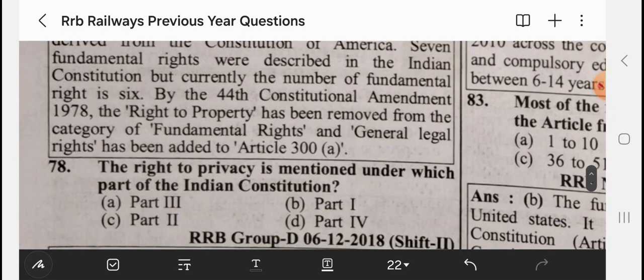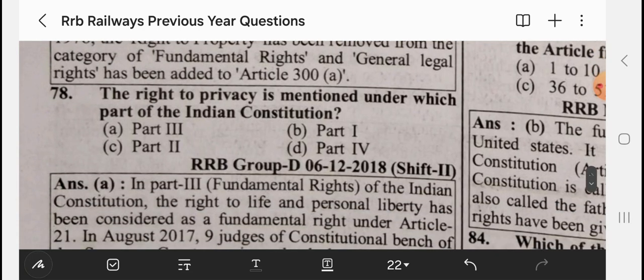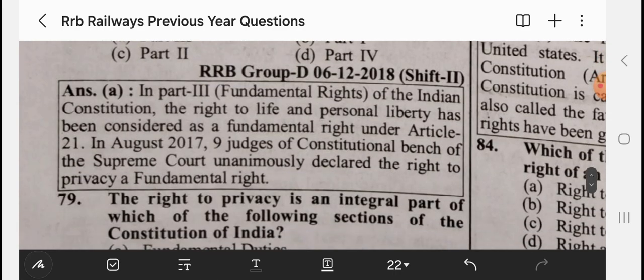The right to privacy is mentioned under which part of the Constitution? It's in Part 3 of the Constitution. Right to life and personal liberty, that is Article 21. In August 2017, 9 judges of the Constitutional Bench of the Supreme Court unanimously declared the right to privacy as a fundamental right.